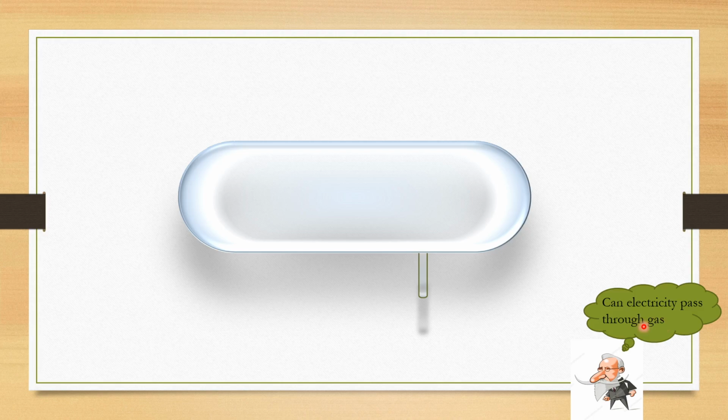To check this, he took a glass tube which is fitted with a vacuum pump. He took an empty glass tube with an outlet connected to the vacuum pump. Now he fixed two electrodes within this glass tube.